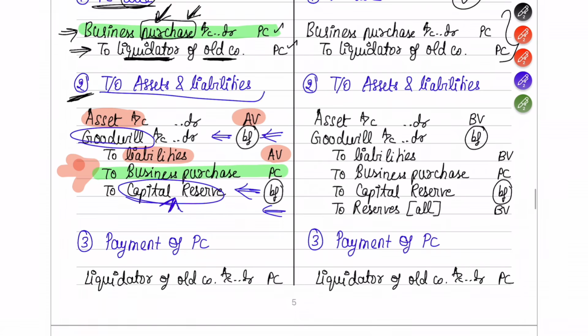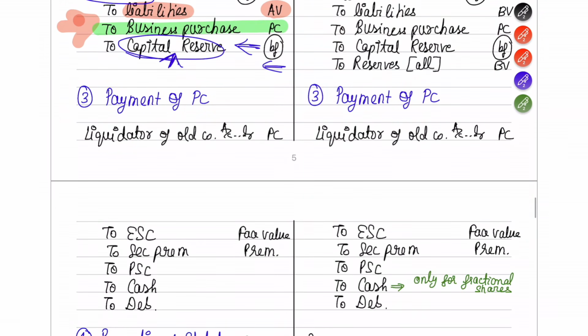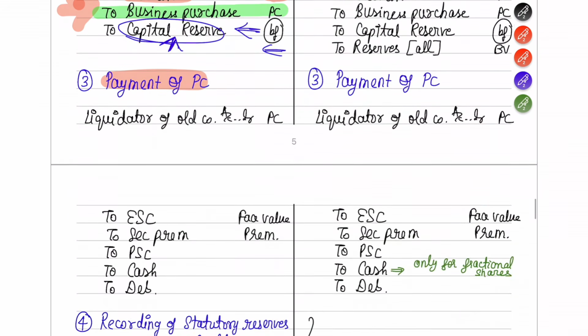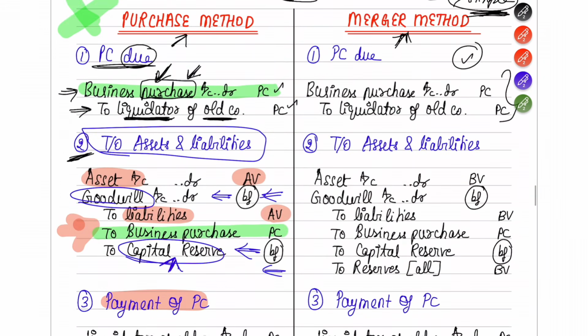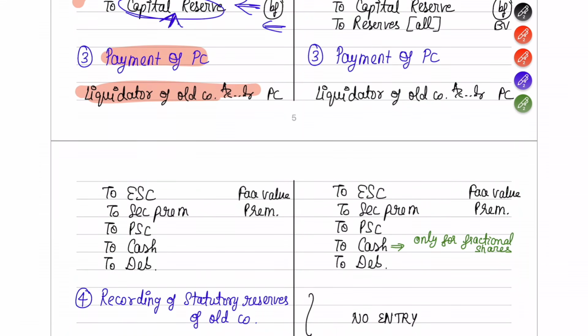So here you have taken over the assets and liabilities. Now once you have taken over the assets and liabilities, what you have to do? You have to make the payment of the PC. How are you going to make the payment? You have to make the payment to the liquidator of the old company. So to the liquidator of the old company, you are going to pay the PC.